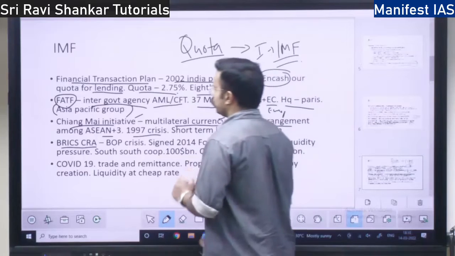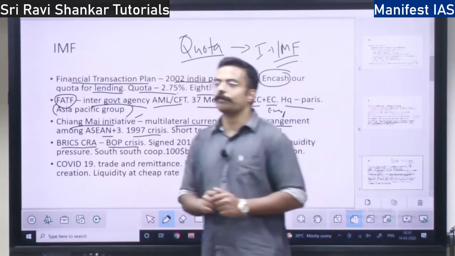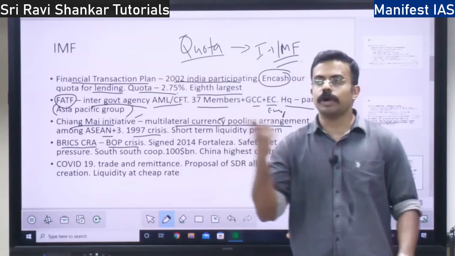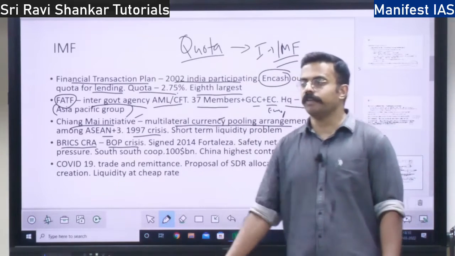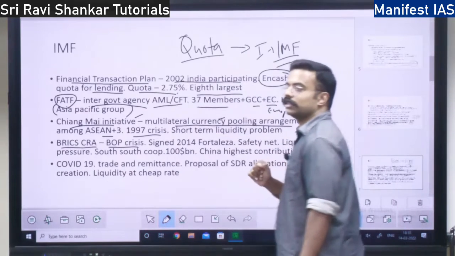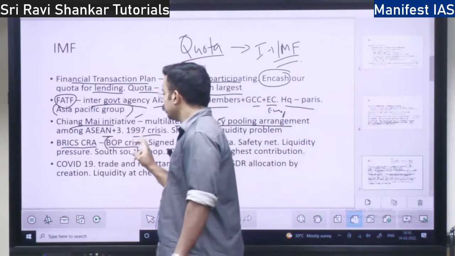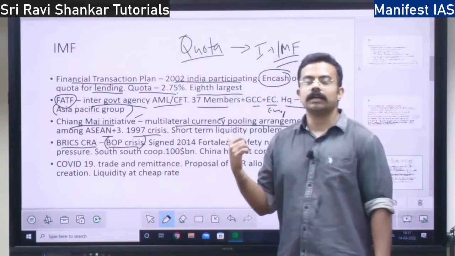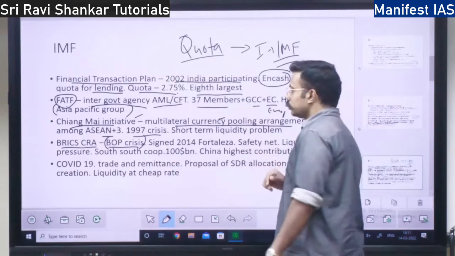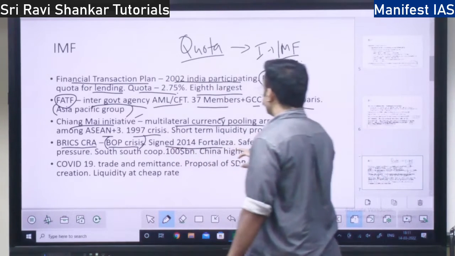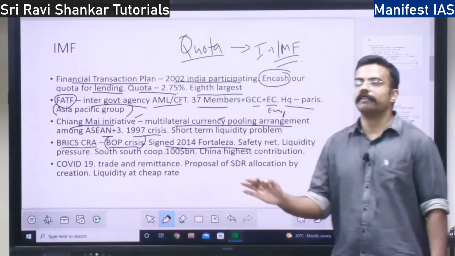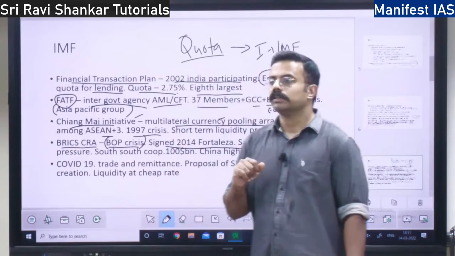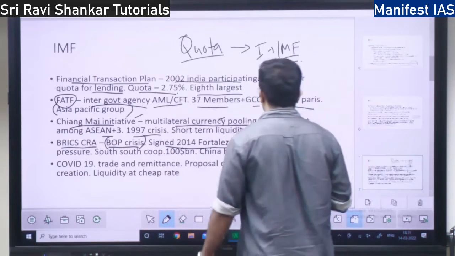Why do they use this? They use it under a balance of payment crisis. See, earlier whenever there was a balance of payment crisis, we had to go and knock the door of the IMF. Now we have so many other areas to tap into. So to tackle the balance of payment crisis, we can go to the BRICS CRA, right? This was signed in 2014, the Fortaleza arrangement, where the New Development Bank of the BRICS comes into picture. So in 2014, this BRICS CRA comes into picture.